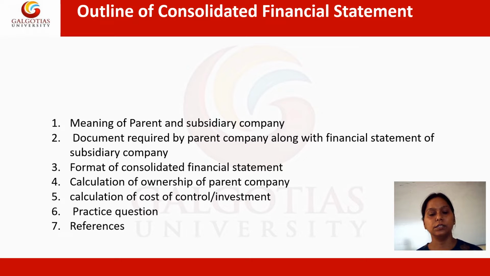Fourth, the calculation of ownership of the parent company. Fifth, calculation of cost of control or investment, and sixth, the practice question will be taken up. So let's start with it one by one.